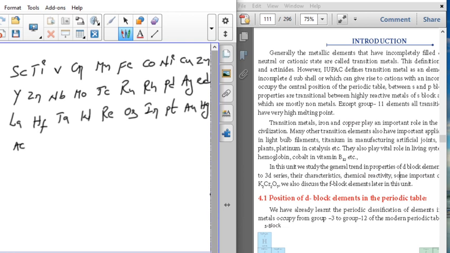Next, actinium, rutherfordium, Db, dubnium, seaborgium, bohrium, Bh, bohrium, hassium, Mt, meitnerium, Ds, darmstadtium, Rg, roentgenium and Cn, copernicium.